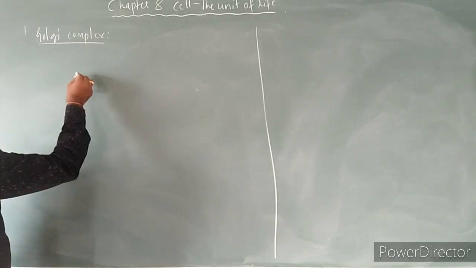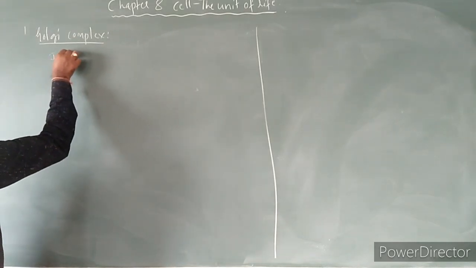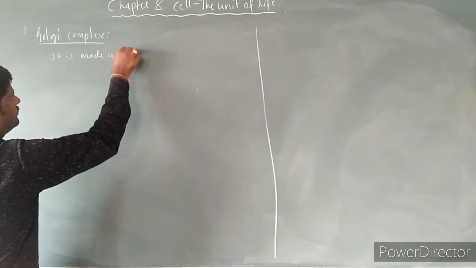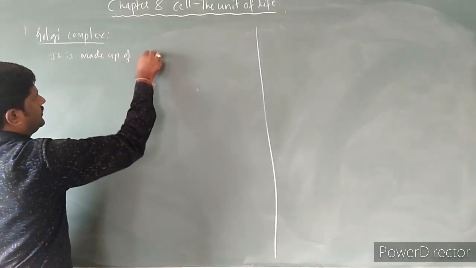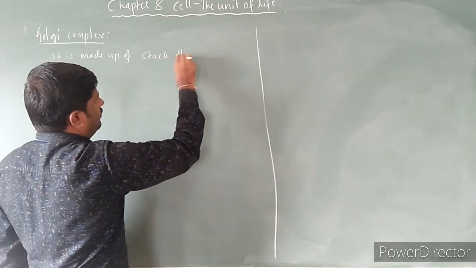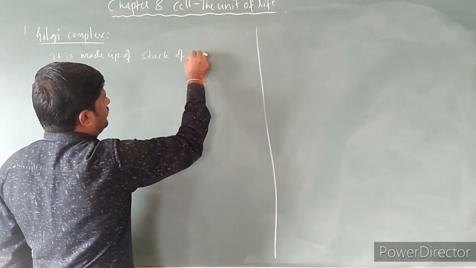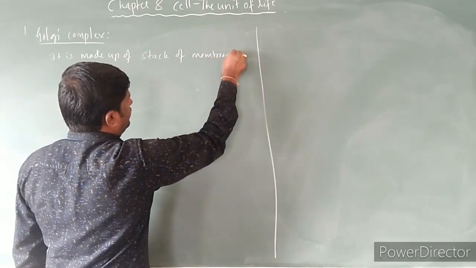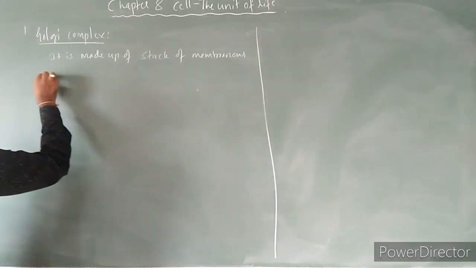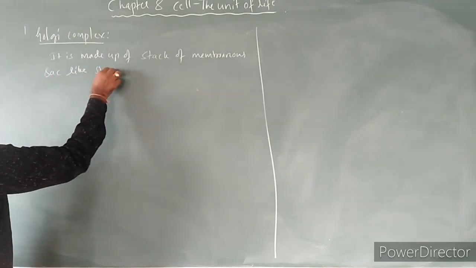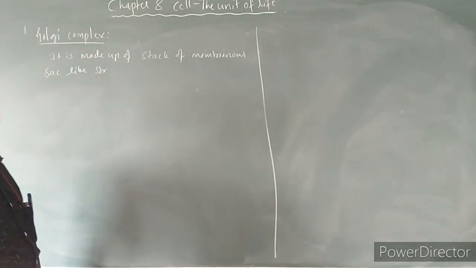See here, it is made up of a state of many membranous sac-like structures over here, right?